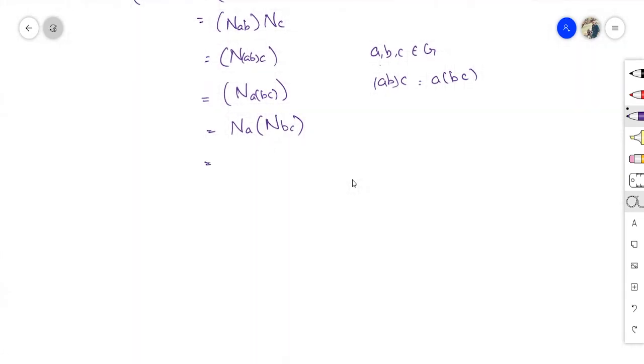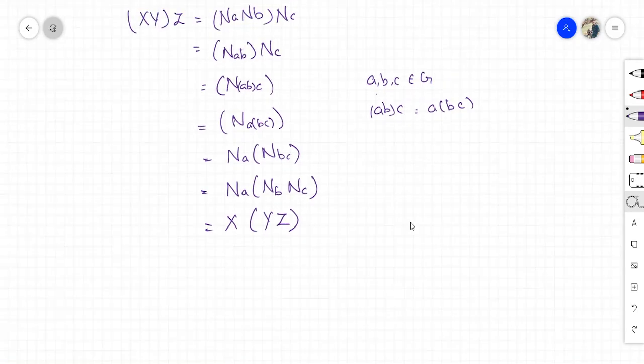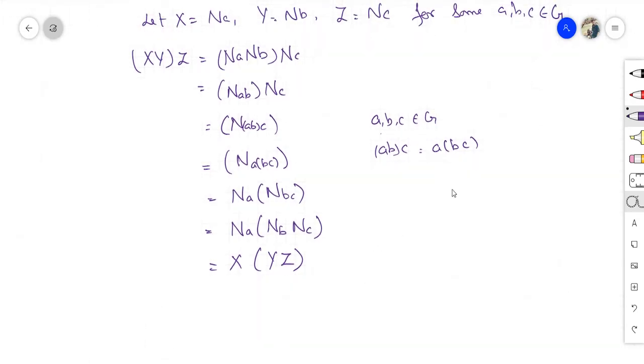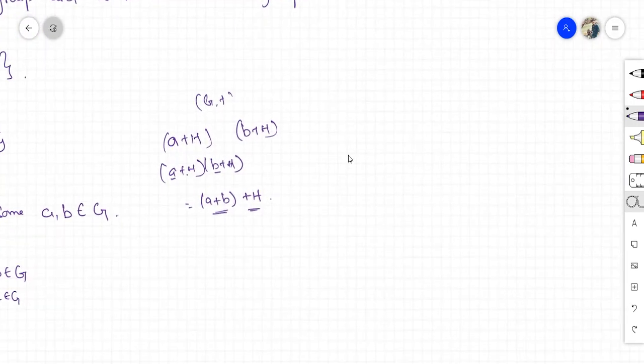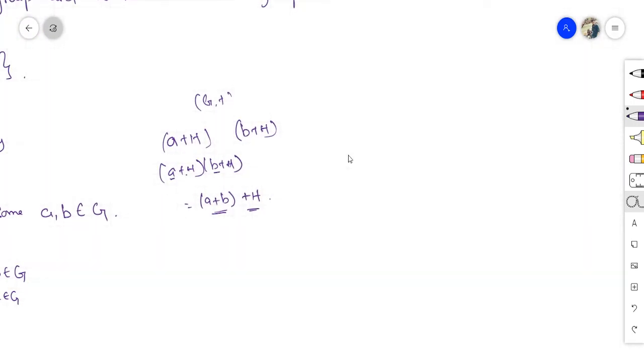Now, I can write this as Na (Nb Nc). What is Na? x. What is Nb? y. What is Nc? z. Therefore, (xy)z is equal to x(yz). Hence, the associativity is satisfied. Okay, so associativity is also satisfied. This is how we need to prove it.